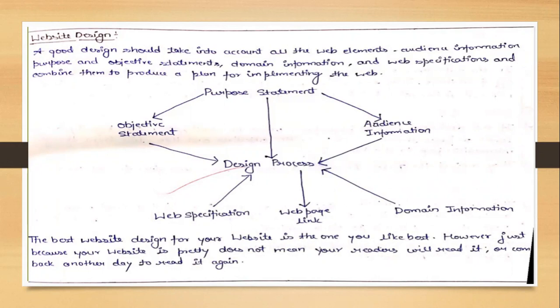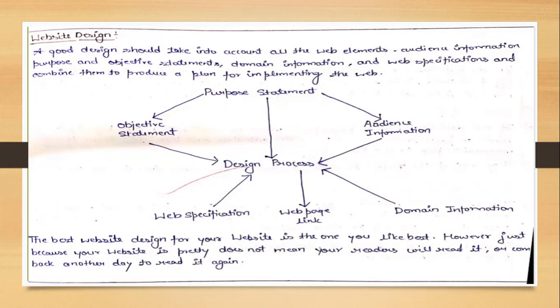A good design should take into account all the web elements, audience information, purpose, and objective statements. That means we must be clear about the problem definition. Once I am clear with the definition of the problem statement, it's better for me to understand the solution. So the main concern is the objective statement, domain information, and web specification, and we combine them to produce a plan for implementing the web.